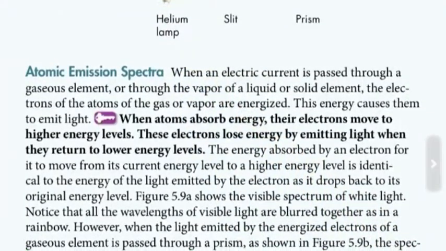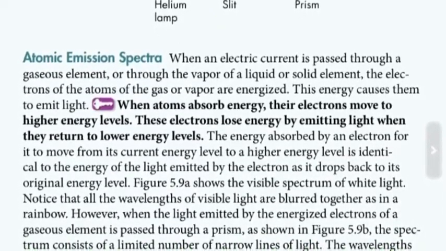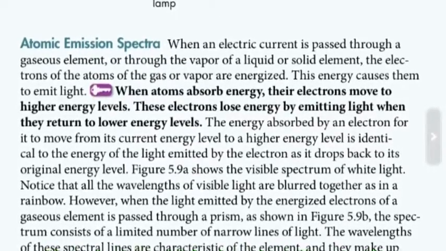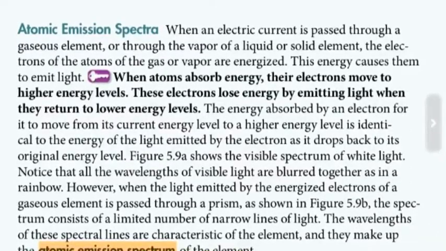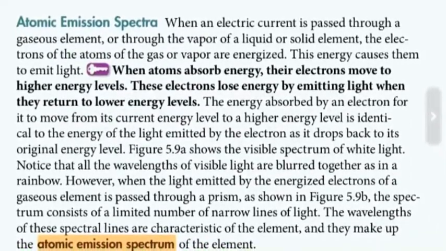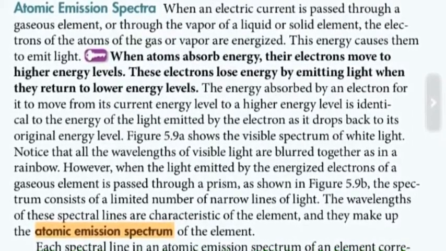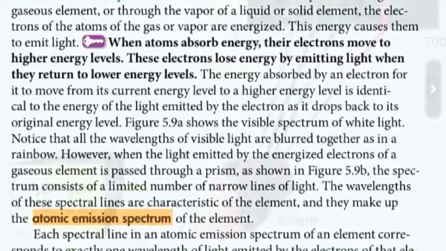When electric current passes through a gaseous element or through the vapor of a liquid or solid element, the electrons of the atoms are energized. When atoms absorb energy, their electrons move to higher energy levels. These electrons lose energy by emitting light when they return to lower energy levels. Since energy cannot be created or destroyed, electrons emit the same amount of energy they absorb.